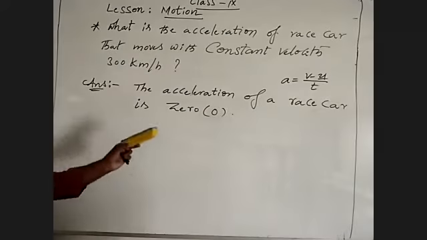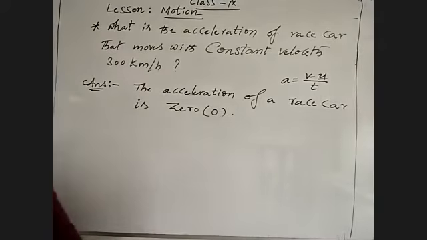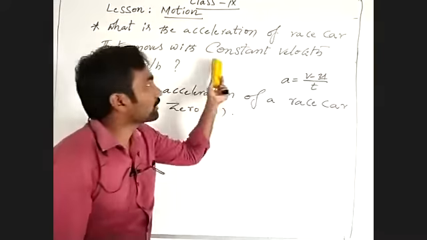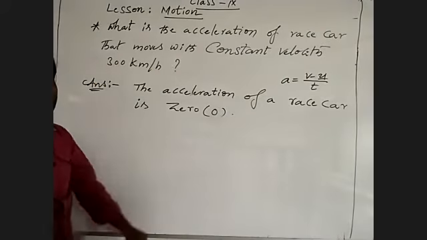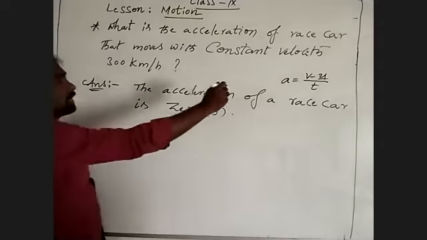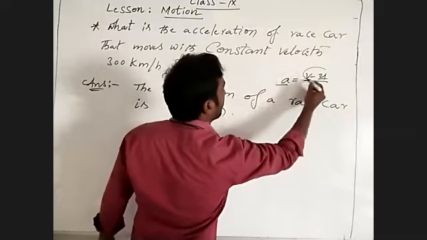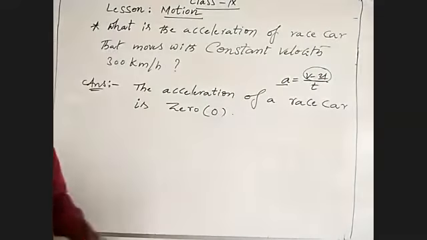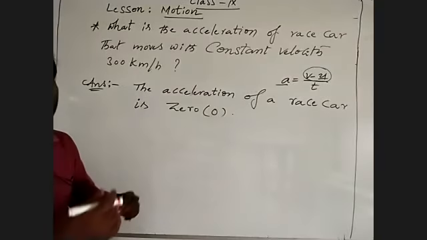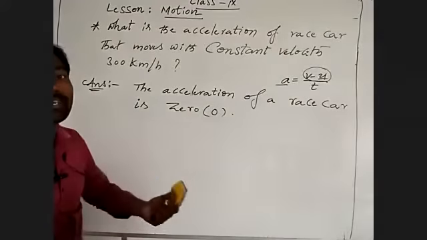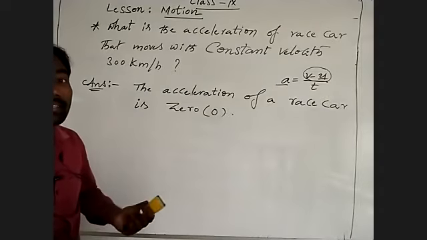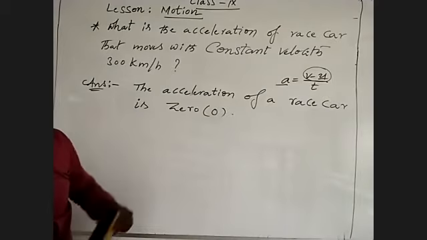The acceleration of a race car is 0. Can you remember it? How is it possible? They said it is moving with a constant velocity of 300 kilometers per hour. Then how will it be 0? Then we will talk about it. Acceleration means what? The rate of changing velocity. If there is no change of velocity, then where is the acceleration? There is no acceleration.